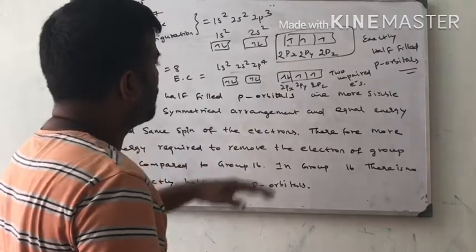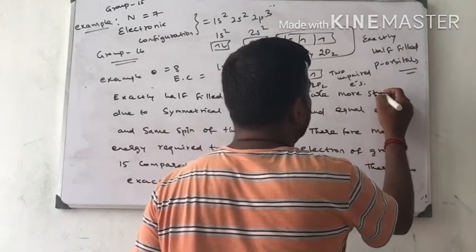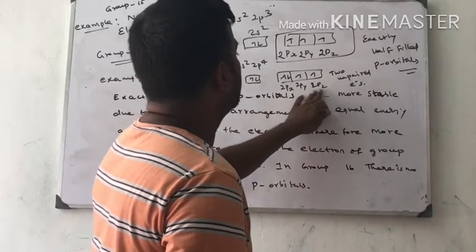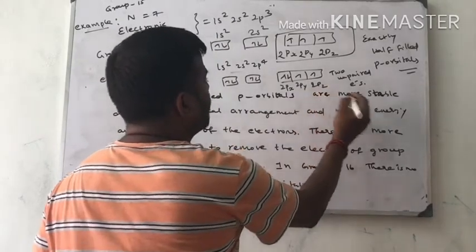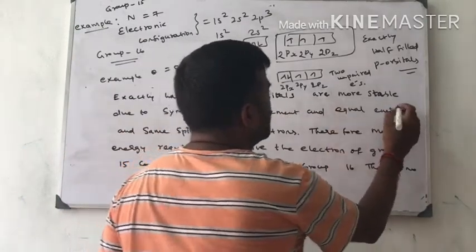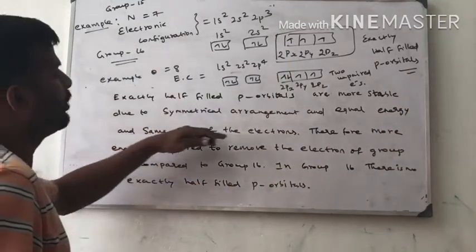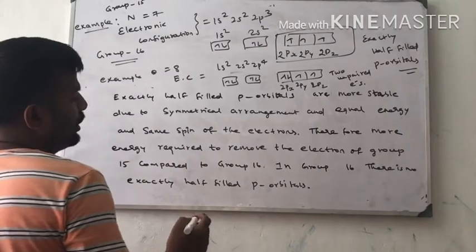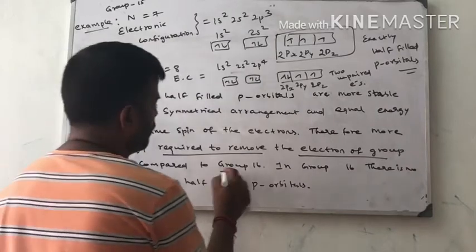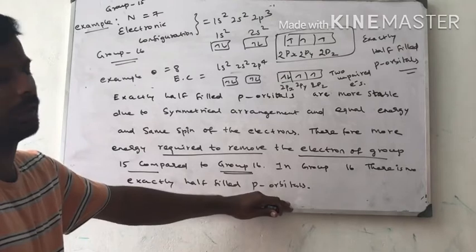Exactly half-filled p orbitals are more stable due to symmetrical arrangement, equal energy and the same spin of the electrons. Therefore, more energy is required to remove the electron of group 15 compared to group 16. In group 16, there are no exactly half-filled p orbitals.